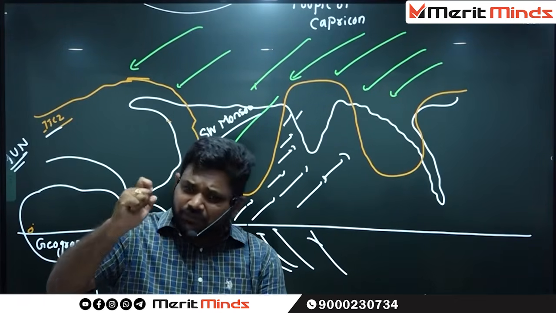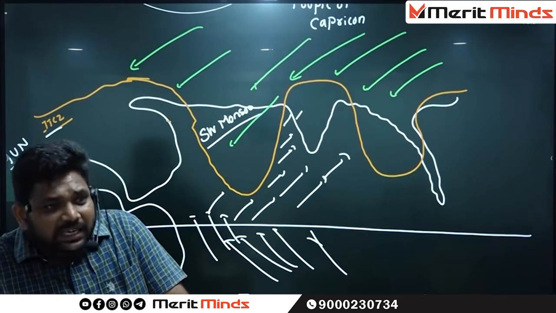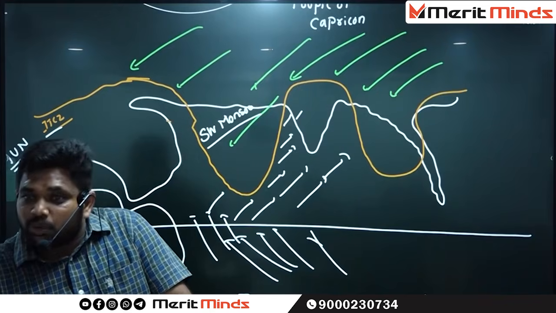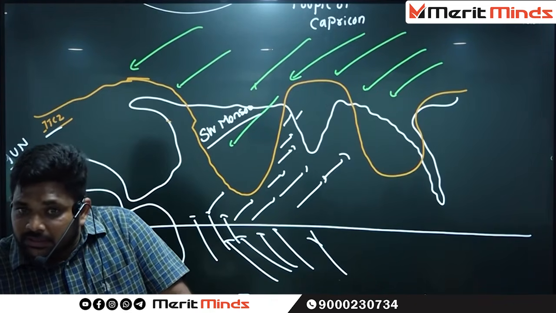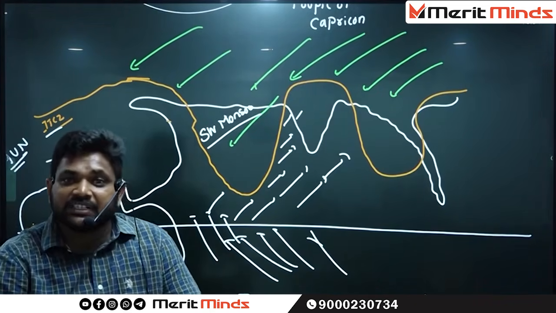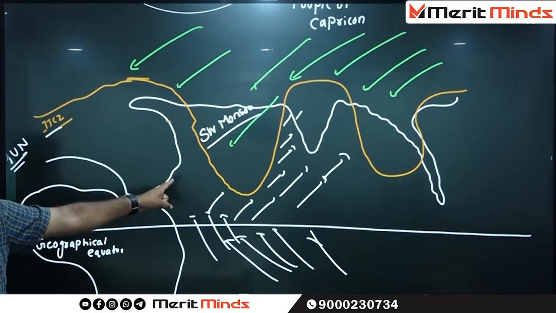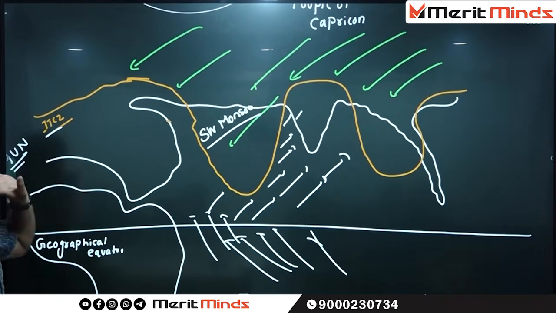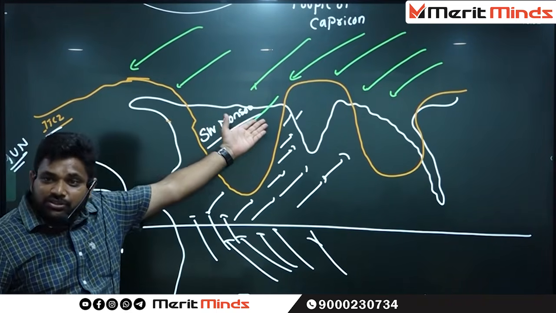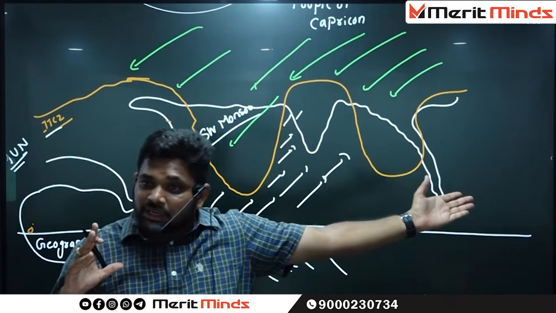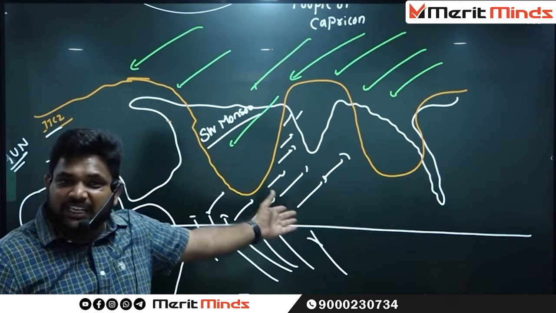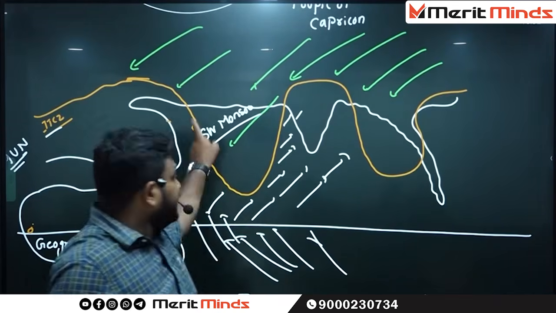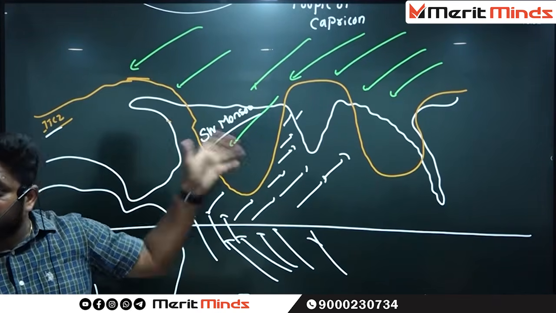And also there is a static falling of vertical sun rays. Why? Because of what we call the movement, the upward shift of sun rays. If the upward shift of sun rays is not there, there is no question of this concept. Suppose the sun rays fall on the geographical equator every time, can you see the monsoons in India? There is no question of monsoons. It means this personality explained it in a perfect, scientific, logical way. That is called the ITCZ concept, which is also called the dynamic concept.